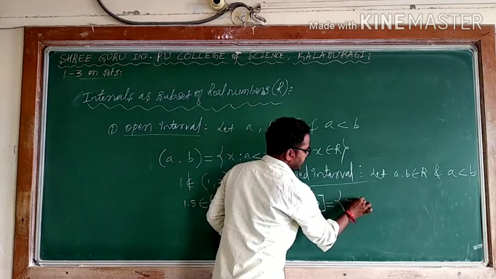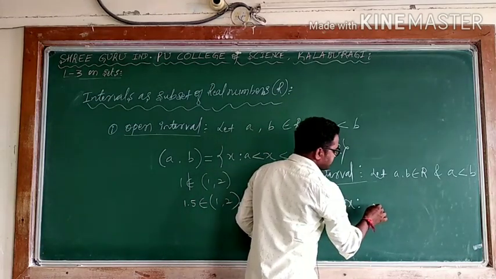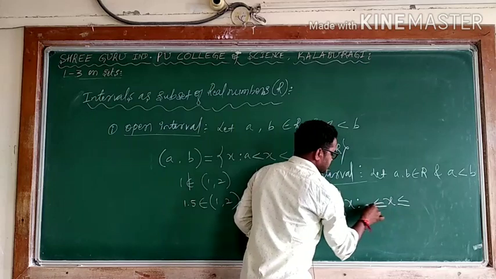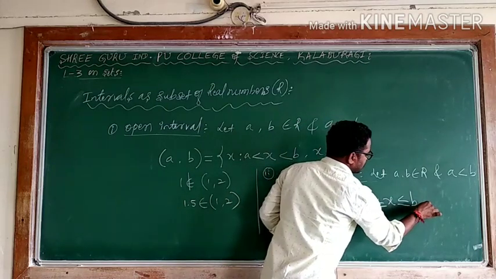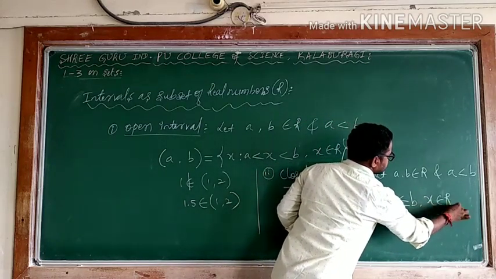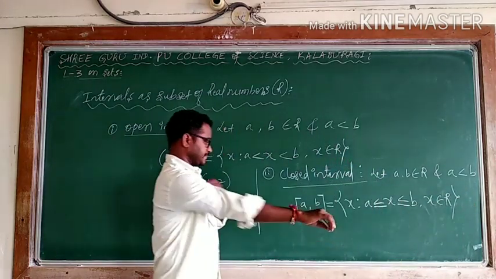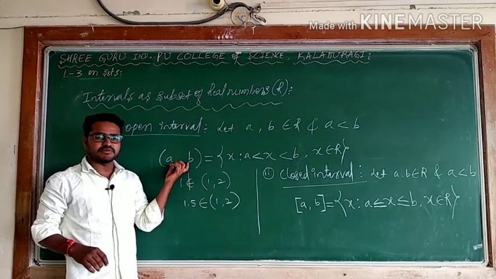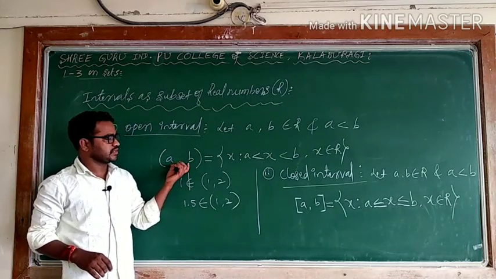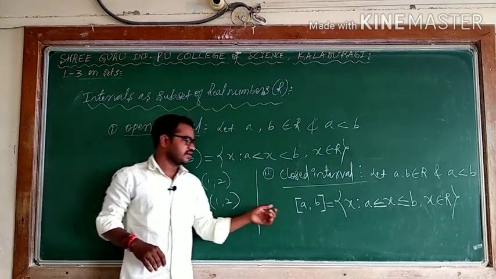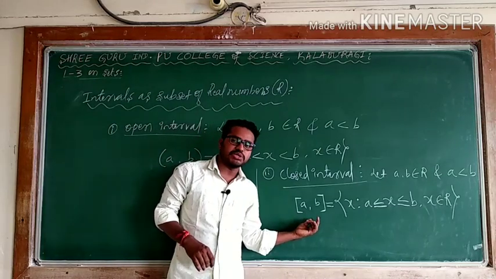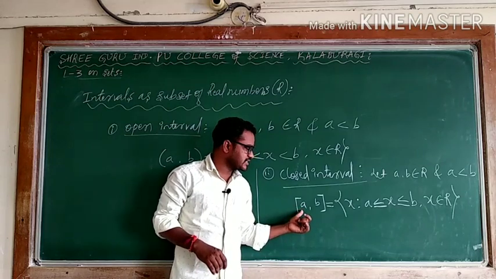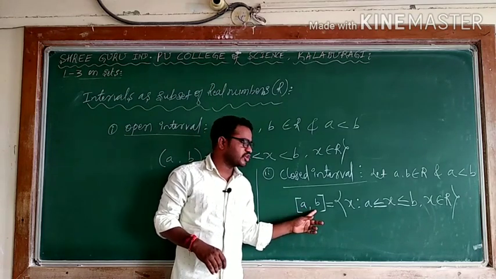See, x such that x lies in between a to b, where x belongs to real numbers. In the case of open interval I said a number lies in between a and b but does not include boundary points a and b. Here in this case, including boundary points as well as in between a and b, I can take a as well as b and also numbers in between.